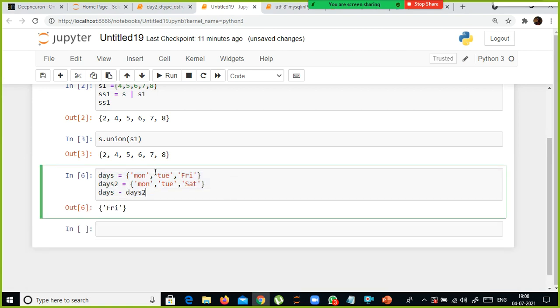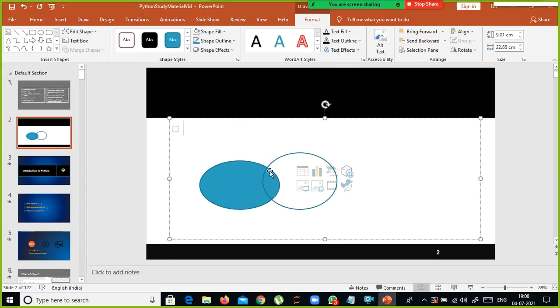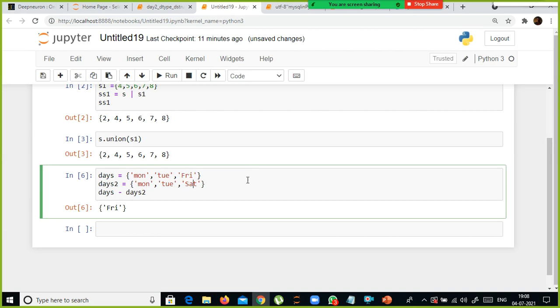See, what are the elements that are common between these two? Monday, Tuesday. Exclude these values. And which value is not there in days2 compared to these two sets? Friday is not there in days2. Similarly, you can do days2 minus days. If you remember, excluding the B value and the common value, whatever is leftover in your set A, that is your minus.